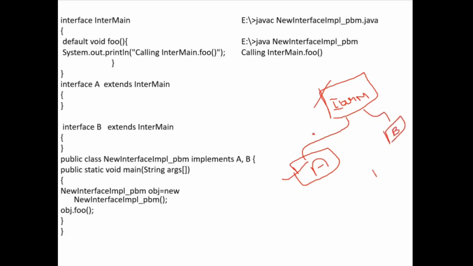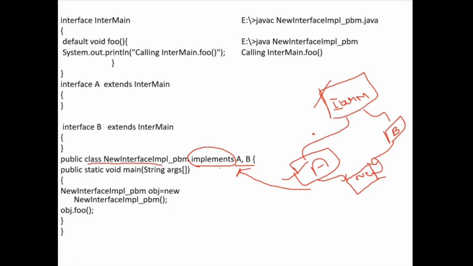And next, one more class. That class name is NewInterfaceImpl. It is inherited from both A and B. Now A and B are interfaces, and this is a class. So that's why here we have to use implements. This is multiple inheritance. So in Java, multiple inheritance is only achieved through the interface concept.